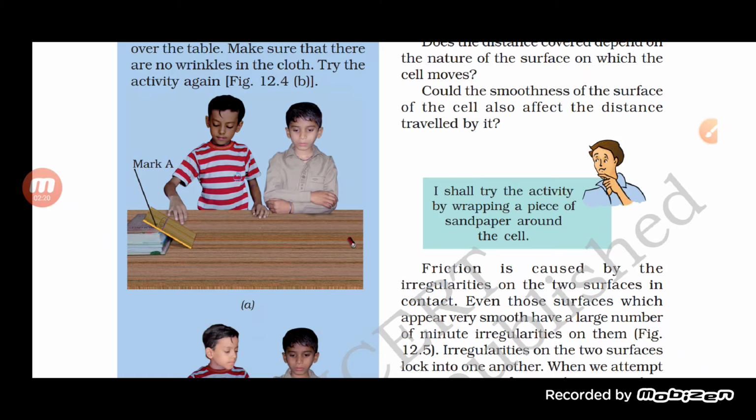So obviously, when you press an object on another object, it will get firmly attached to the other object, and the rougher the surface, the more the irregularities, and the force of friction will be more. So the factors on which the force of friction depends are the nature of the surface, whether it is rough or smooth, and the irregularities present in it. The more the irregularities, the more the friction.